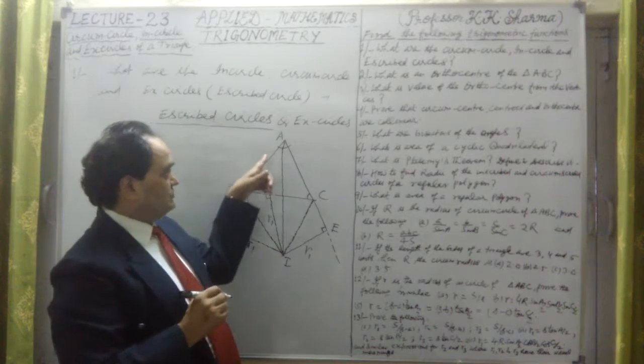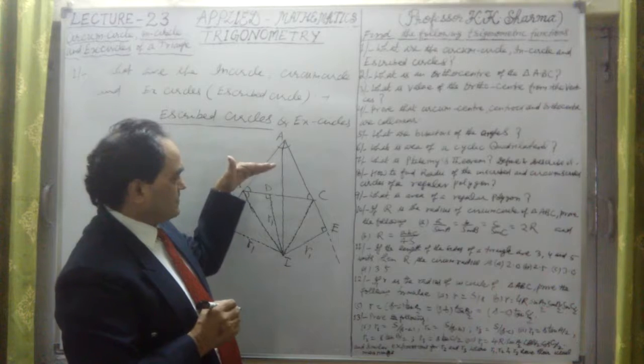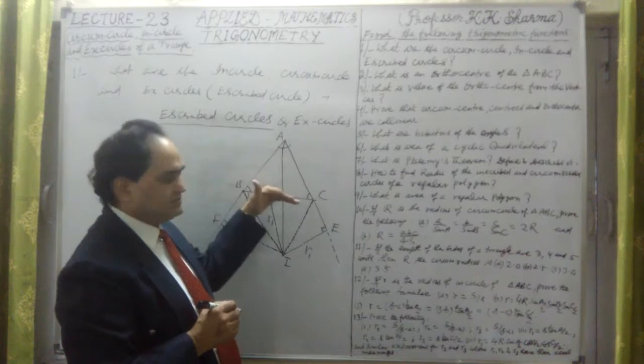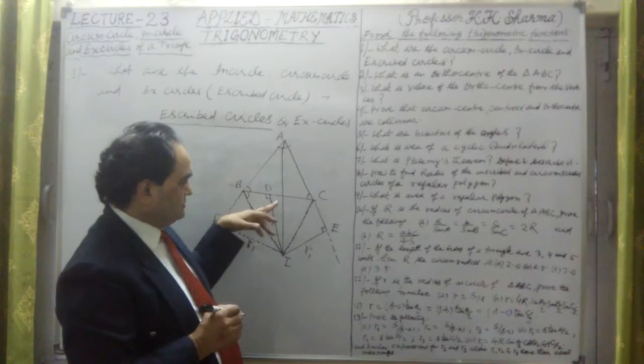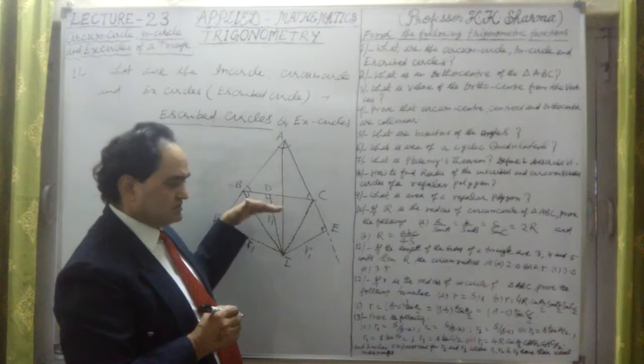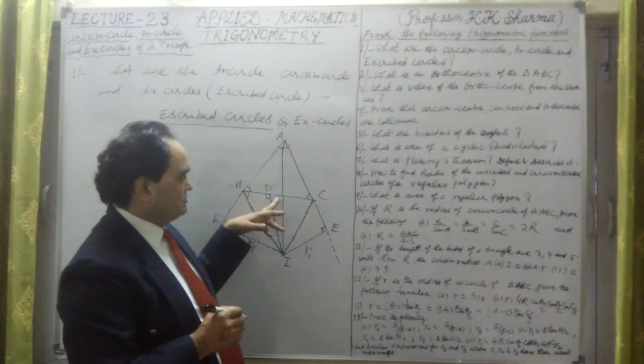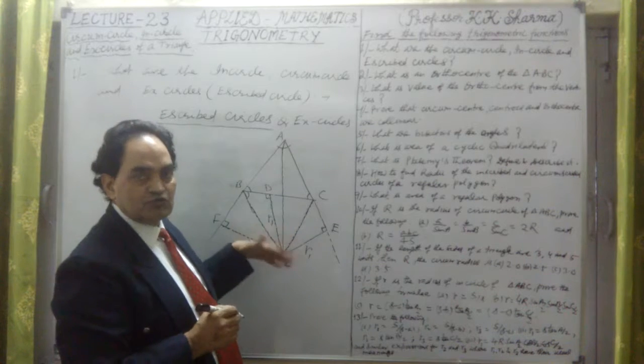So in this case, when we have taken A, the opposite side to A is BC. So the side BC is being touched by the circle from outside.